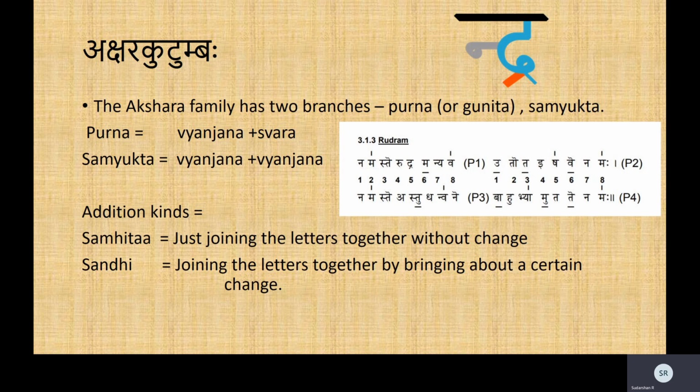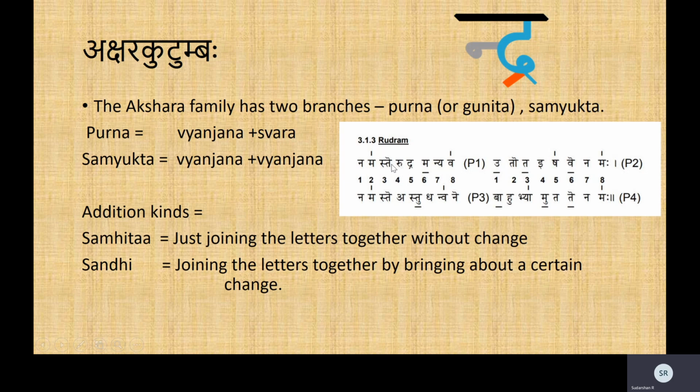That's it. For example, in this Rudram, in an excerpt from the Yajurveda, we see the na is pronounced as na, which means n, the half Vyanjana, with a. That will be a Purnakshara. Yes, a Vyanjana with the Swara will be a Purnakshara. Ma, similarly, m and a will be Purna. S, t, a, s and t. What will that be? Sa and ta. Vyanjana plus Vyanjana. It will be a Samyukta Akshara, right? The third one will be the Samyukta Akshara.